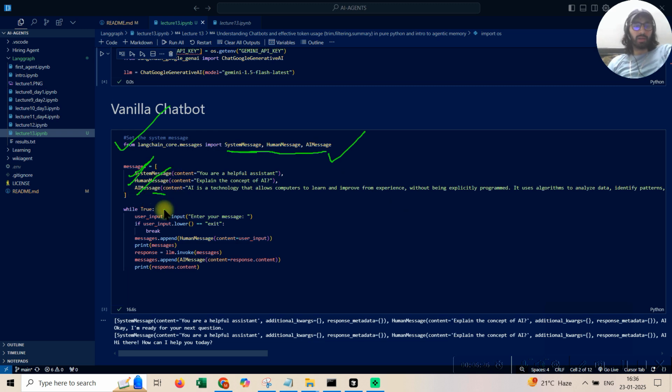Now, while True, that means an infinite loop. Input, enter your message. So the user is going to enter a message as and when, until exit occurs. Whenever you write a while loop, always have a break condition. Then you are appending the human message, whatever the user question is, to this list, and printing the message. The same list is passed to your LLM, it makes a response, and then we print it. See guys, I wanted to explain the code line by line.